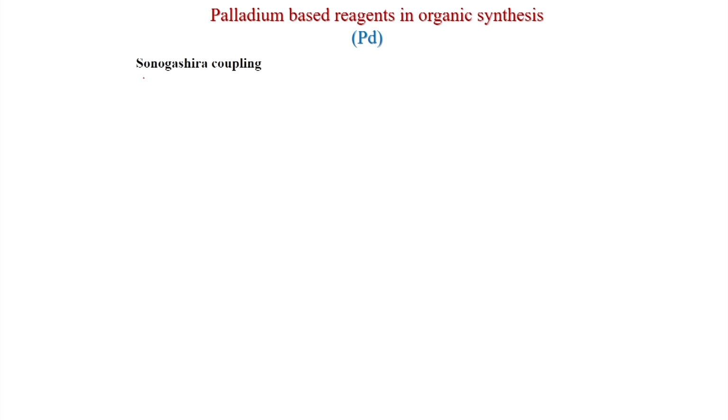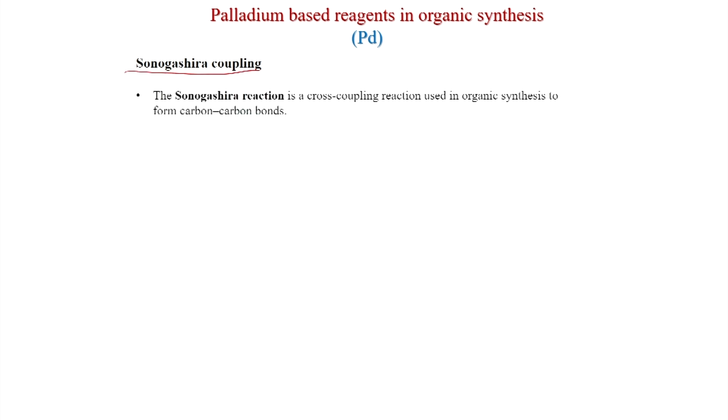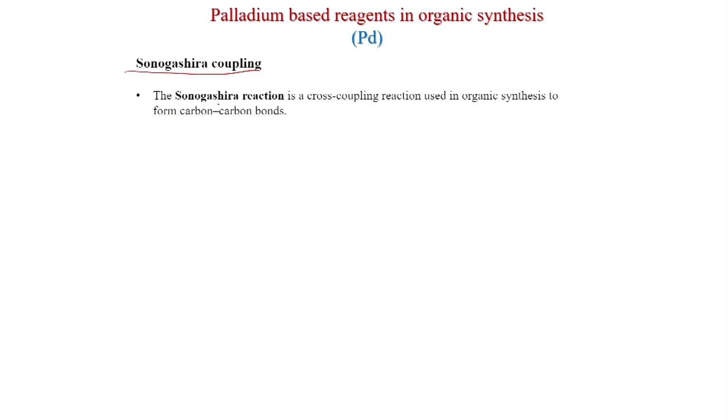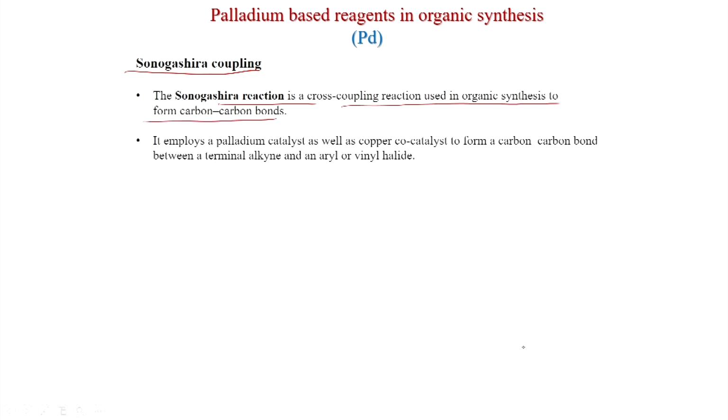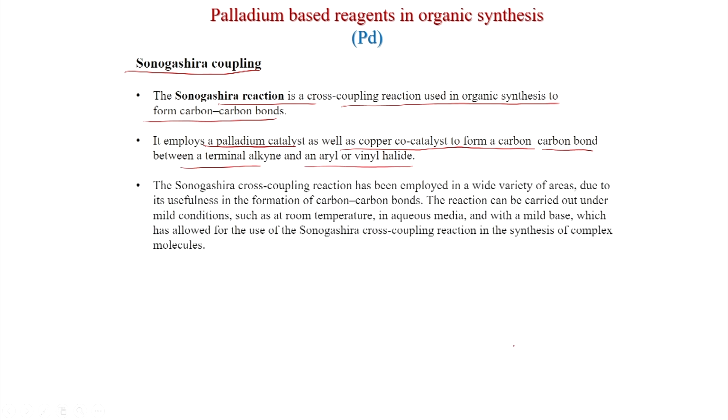Now, we will discuss Sonogashira coupling. So, Sonogashira coupling, in this process you generate alkyne. So, we have seen that in Kumada coupling also alkyne and Grignard you can get the triple bond, but simple alkyne you can use in Sonogashira reaction. Sonogashira reaction is a cross coupling reaction used in organic synthesis to form carbon-carbon bonds. It employs a palladium catalyst as well as copper co-catalyst to form a carbon-carbon bond between a terminal alkyne and an aryl or vinyl halide.